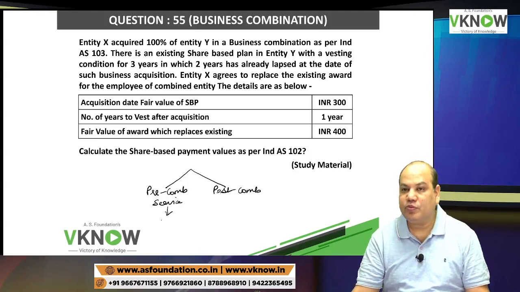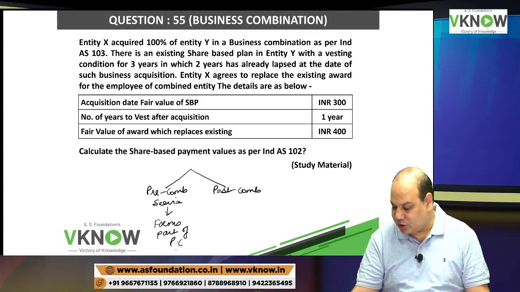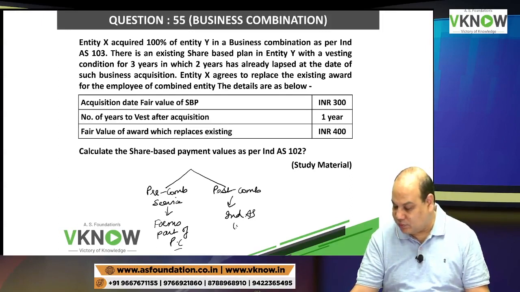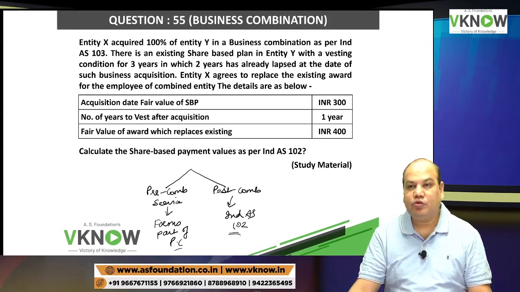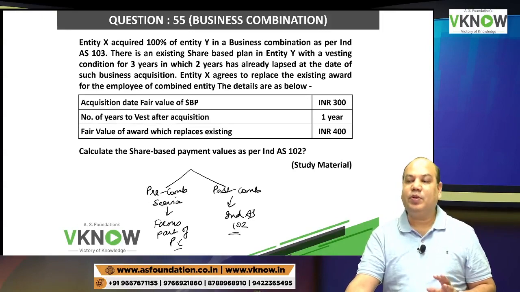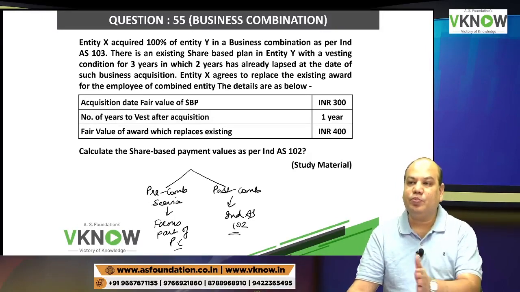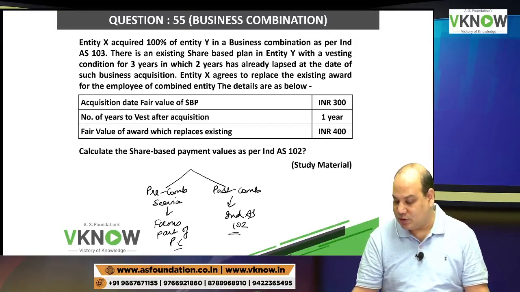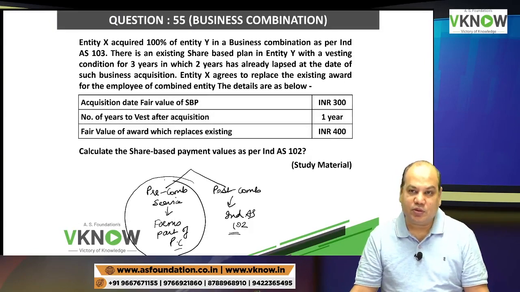Pre-combination service forms part of purchase consideration. Here the services have already been rendered and this will be accounted under Ind AS 102. Whatever is the post combination expense will be transferred to P&L account over the remaining vesting period, as usual.